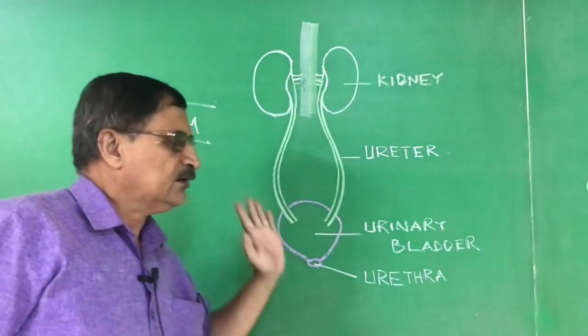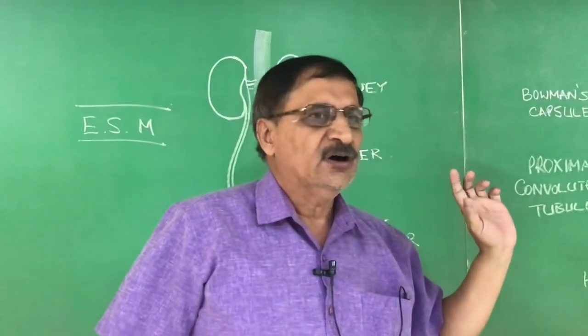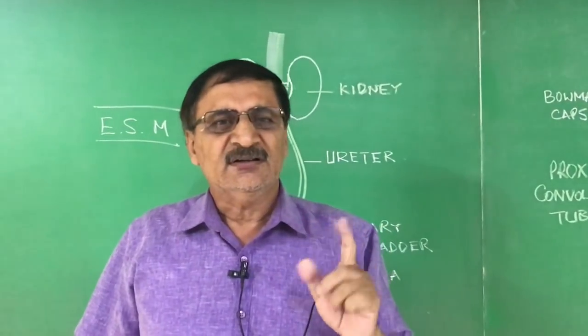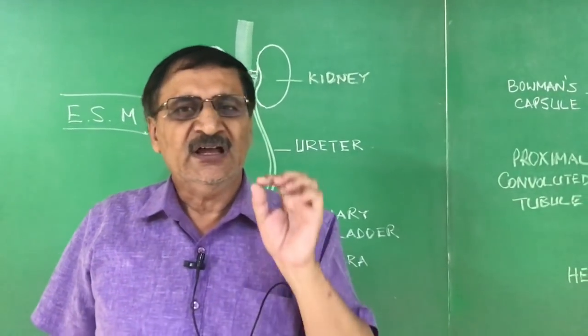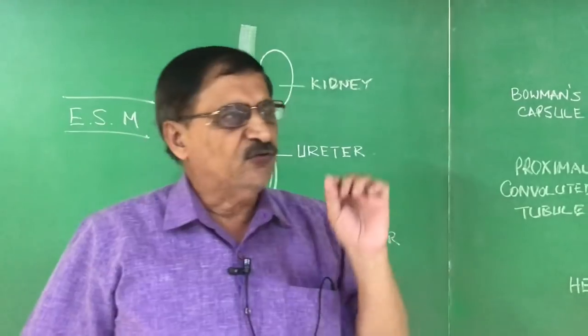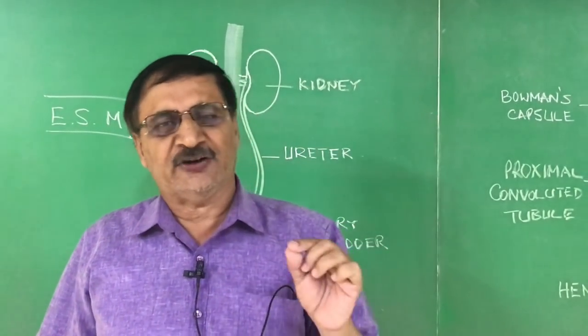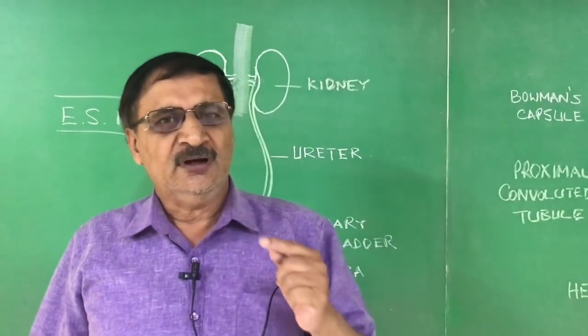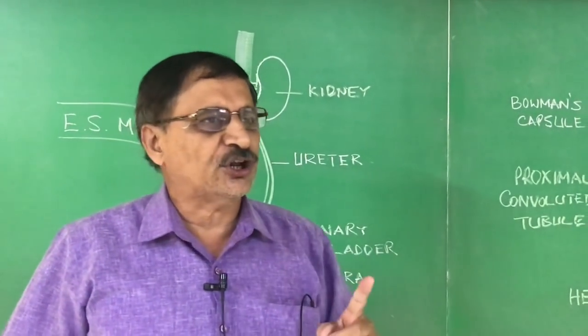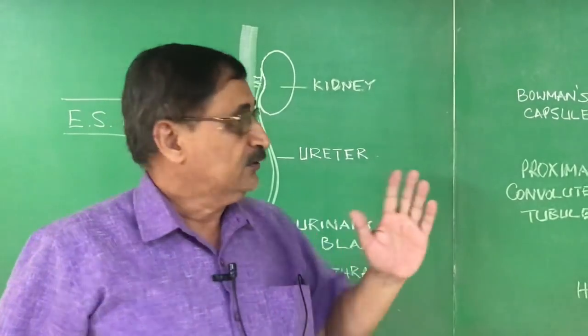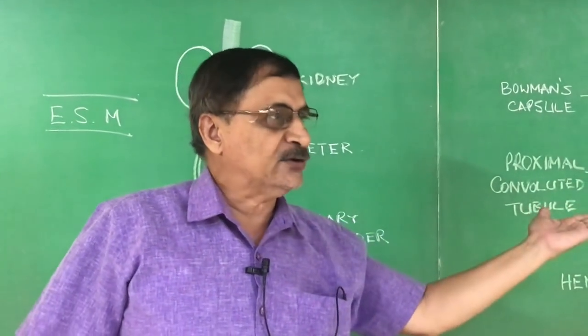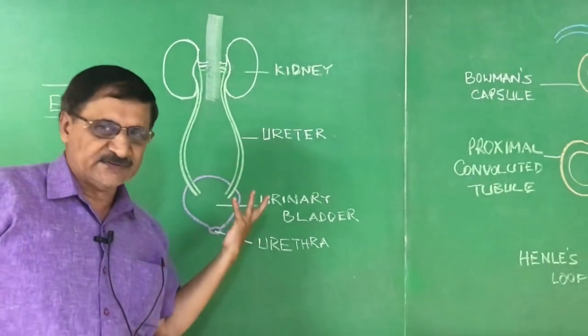Okay, I think with this we have completed the first chapter, that is life processes, which includes transportation, respiration, excretion, nutrition and digestion with respect to plants and animals, right?